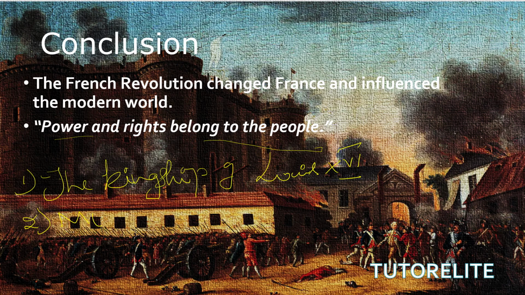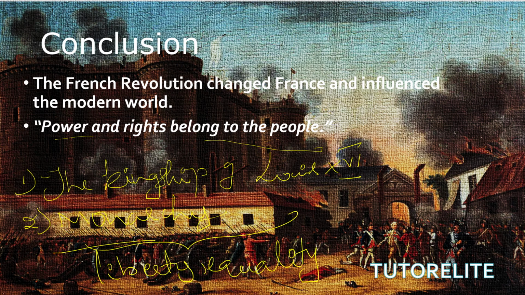Monarchy ended. And everything turned to liberty, equality and fraternity by some reformers. Yes, so this is where your chapter ends.